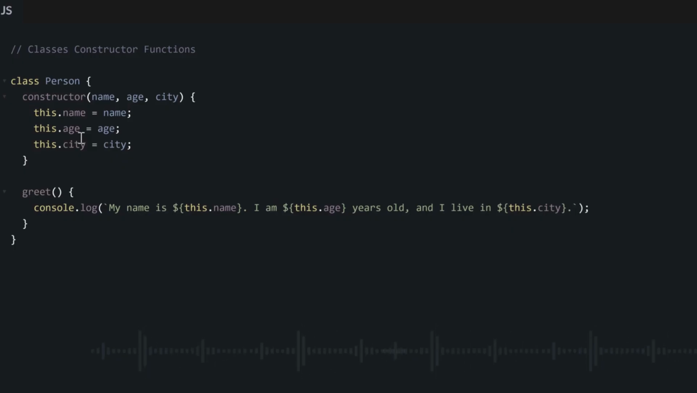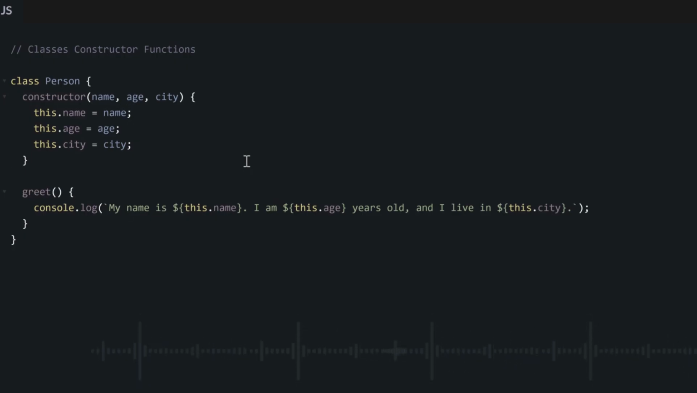Now, what does this.name equal to name mean? The second one will serve as the age, and the third one will serve as the city. You see that after each key value pair, we end it with a semicolon. This one is important inside a class. It is a colon we use inside the object itself, but inside the constructor function for the class, you will use a semicolon.